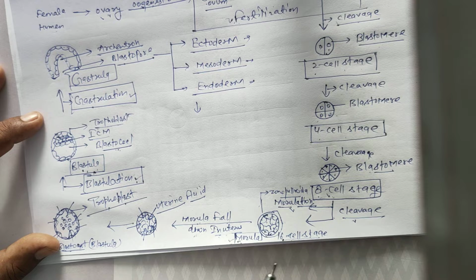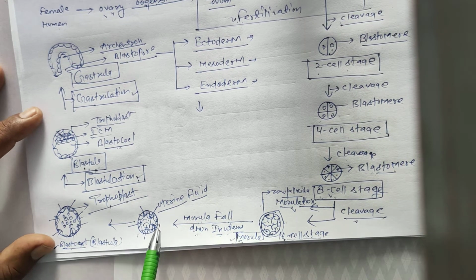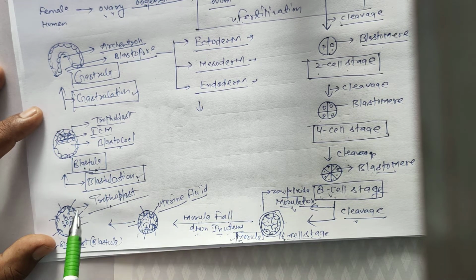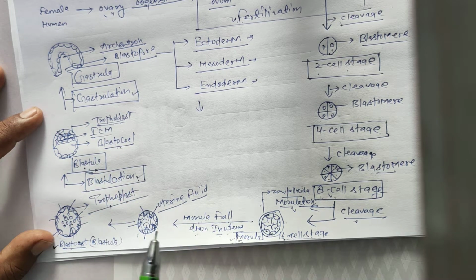First of all, the zona pellucida is dissolved by uterine fluid. So uterine fluid enters, and the outer or peripheral blastomeres convert into a plate-like structure. A plate-like structure that is single-layered and multicellular is called trophoblast.